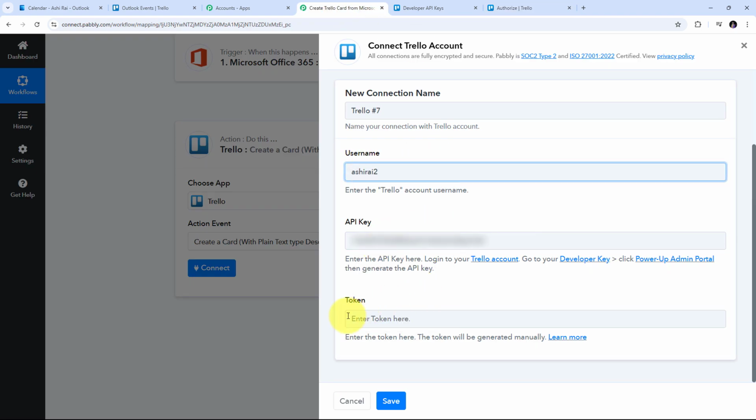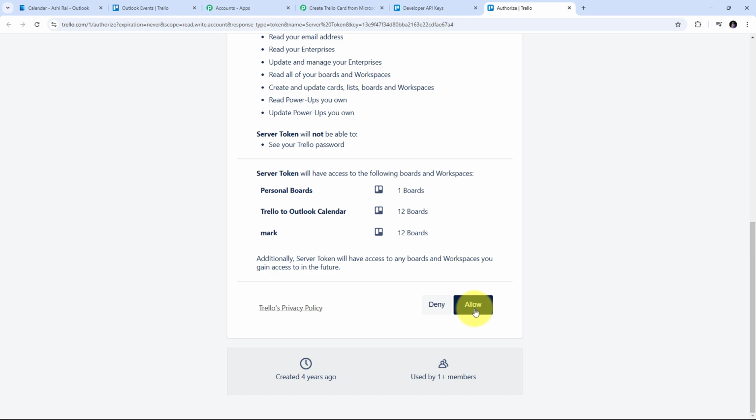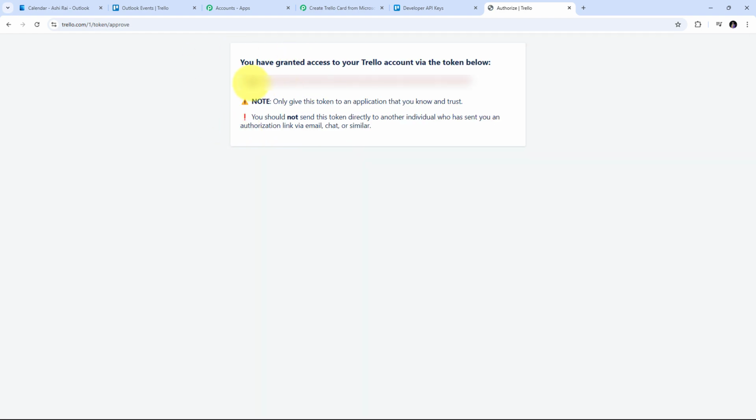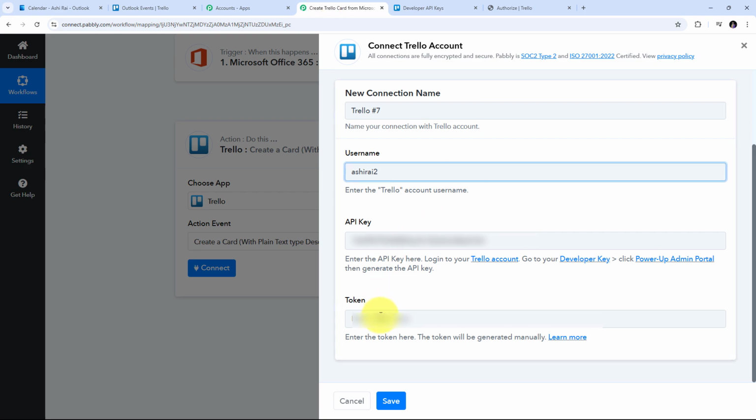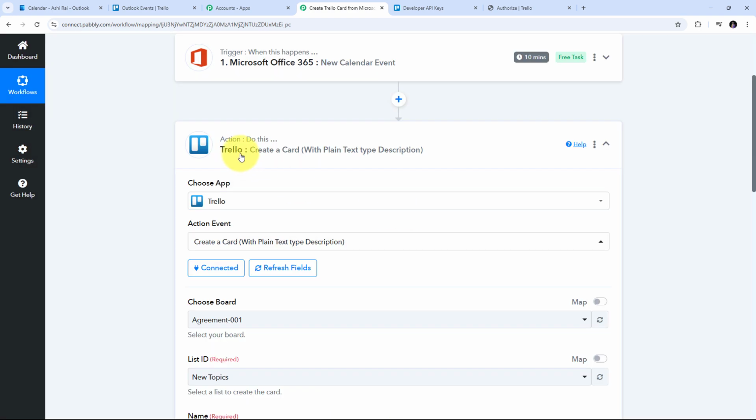And now I need the token. So I'm going to go back to my developer API option. I'm going to scroll down and click on allow to give access to my account. As I have granted the access, I have generated this token. So I need this token, so I'm going to copy this. I will go back to Pabbly Connect and paste that here. Now that I've added all the required details, I'm going to click on save. And here I have successfully connected Trello with Pabbly Connect in my workflow.